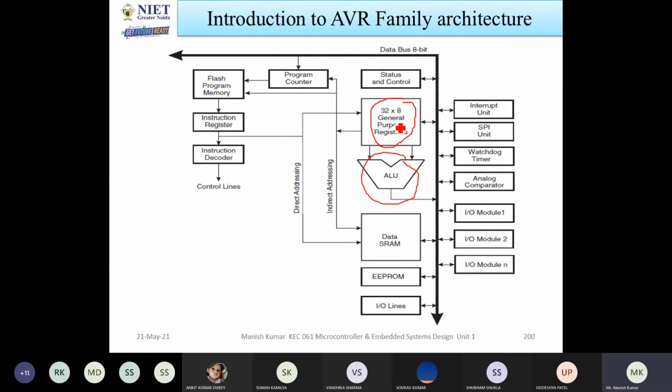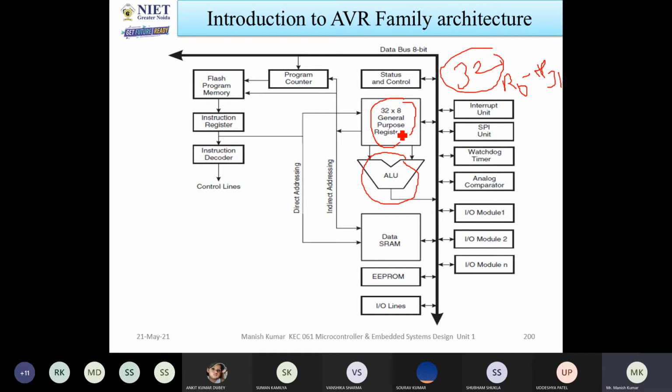Now in the general purpose registers, there are 32 registers available. That is called R0 to R31. Okay, so 32 registers are there. Whatever you want to execute or operate on, the ALU will take the data from these registers and perform the arithmetic and logic operations.